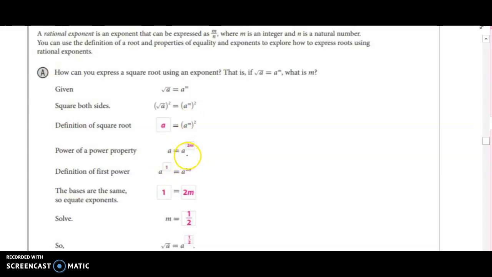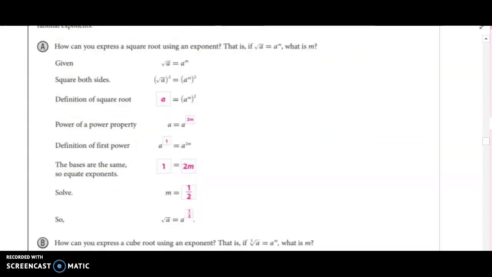So we get a equals a to the 2m. Now, whenever it's just a, that means that the exponent is 1. So we have a to the 1 equals a to the 2m. So that means that the exponents on the a must be the same. So if a to the 1 is equal to a to the 2m, that must mean that 1 equals 2m, because the exponents have to be the same.